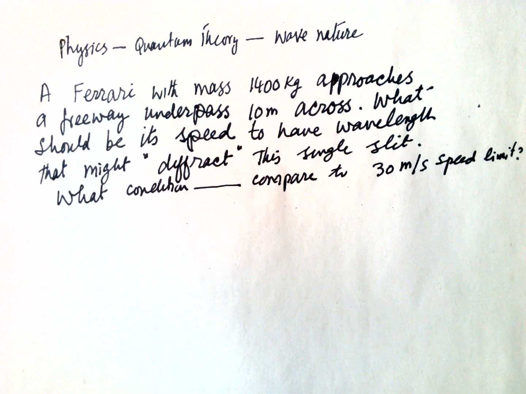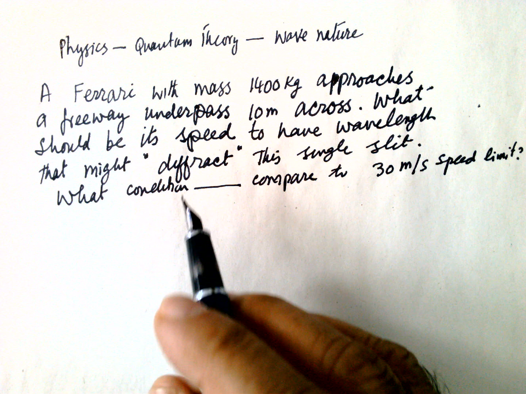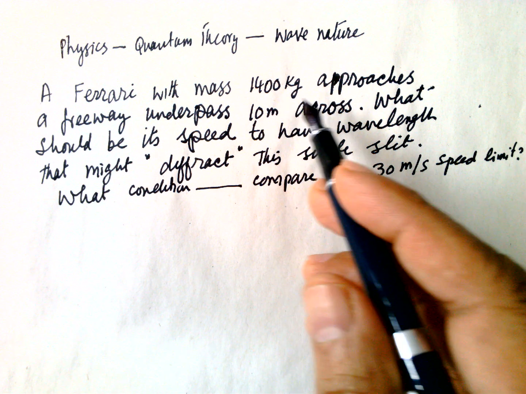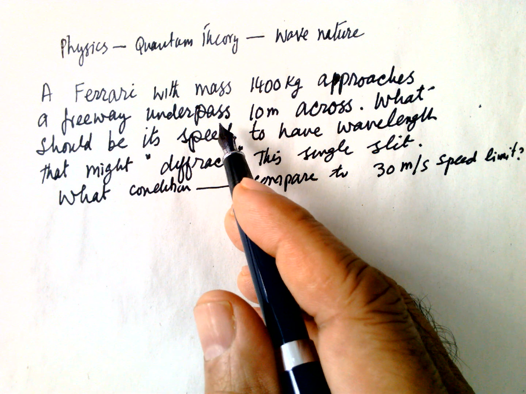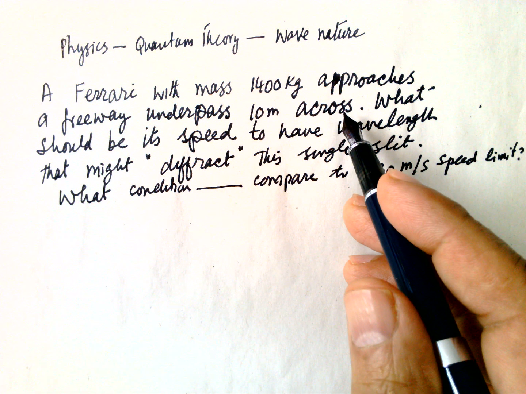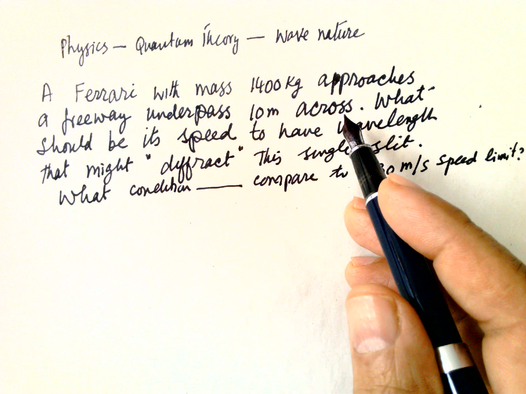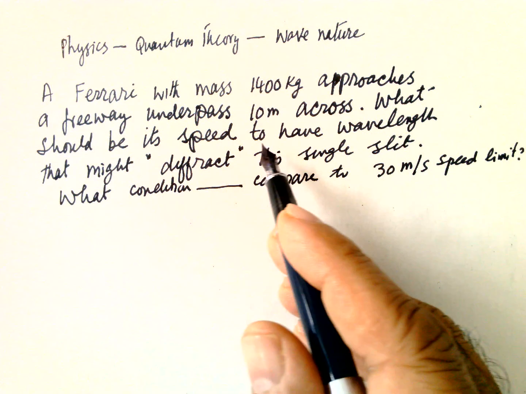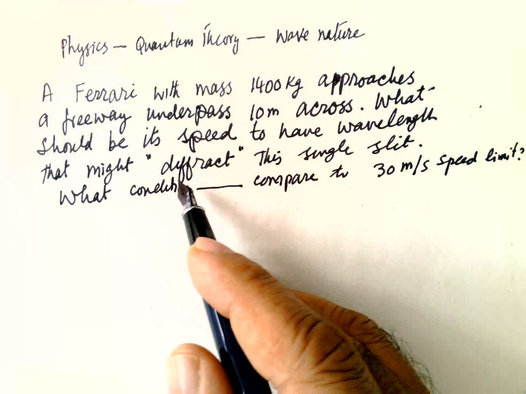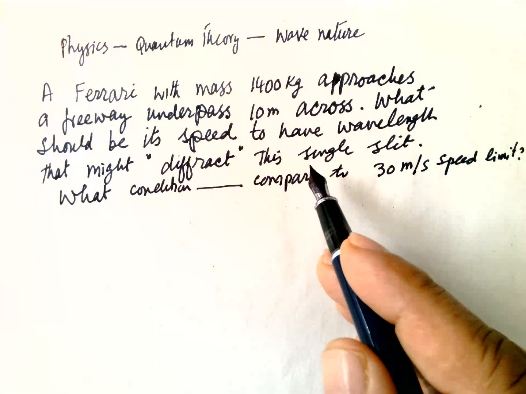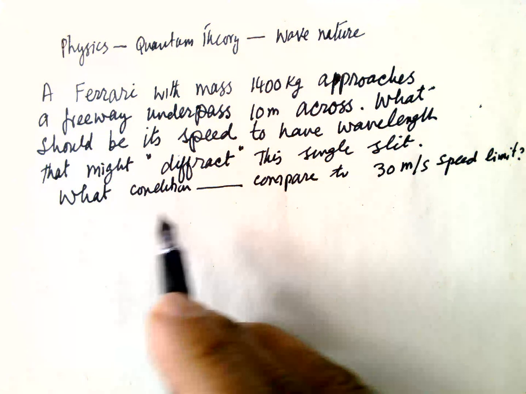Hello, physics, quantum theory, wave nature. Question: a Ferrari with a mass of 1400 kg approaches a freeway underpass, 10 meters across. The underpass will be considered as a single slit. What should be the speed to have a wavelength that might diffract through this single slit?